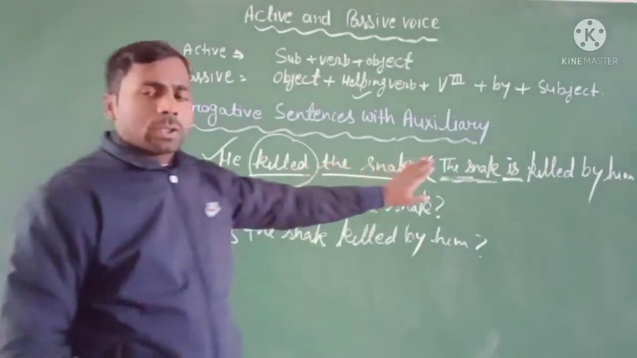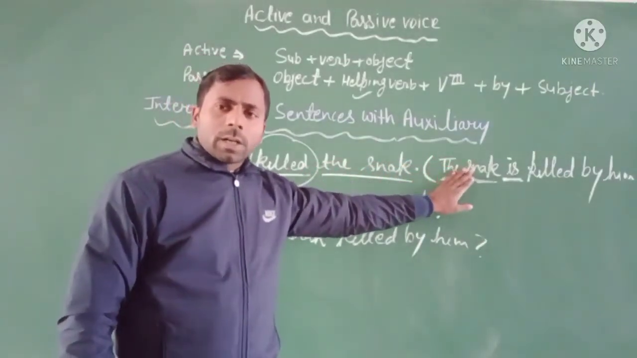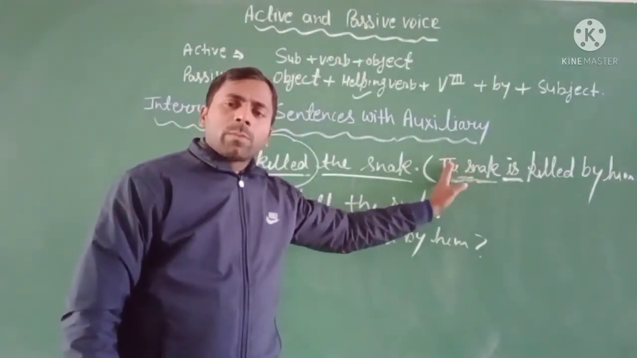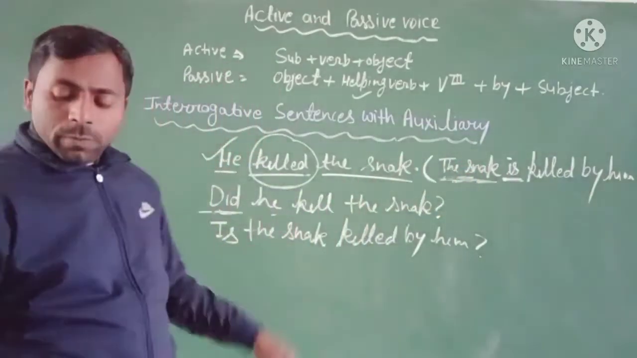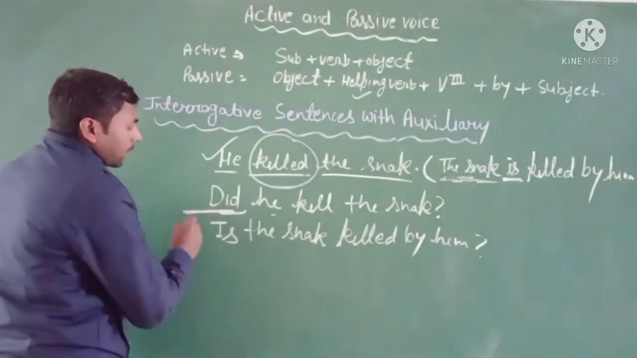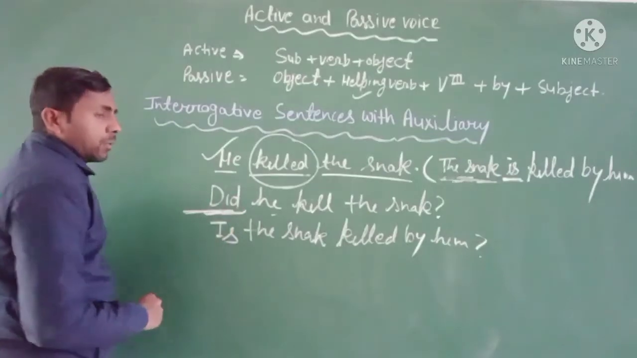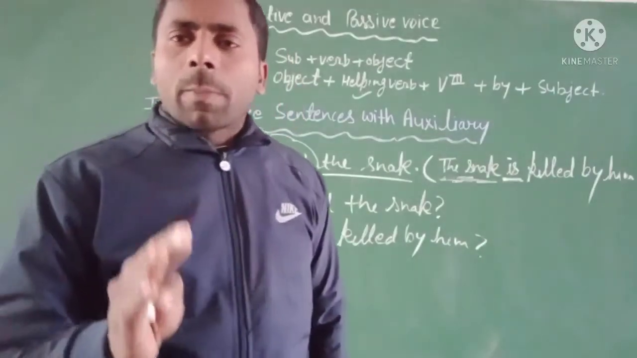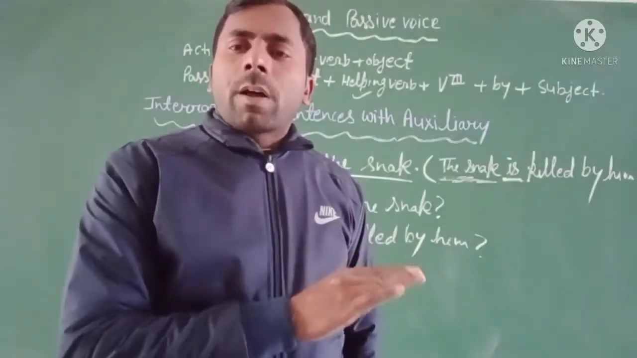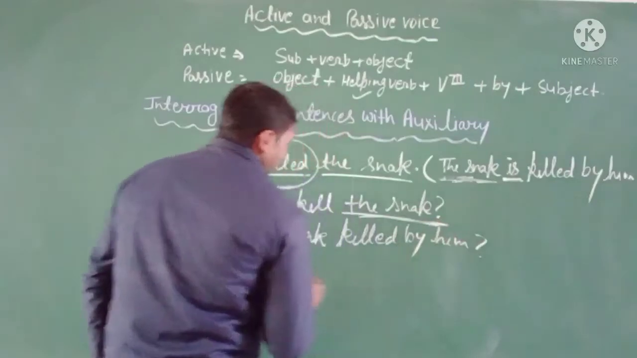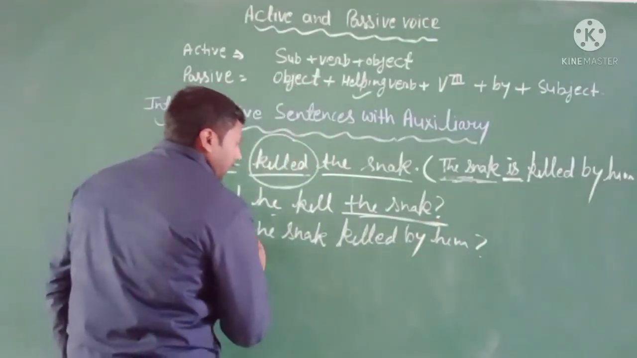First you change it to the assertive sentence, and then use the helping verb before the subject. It's very simple. Otherwise, you have to identify the tense. The tense is the simple past tense, and you know very well that in the simple past tense you have to use the helping verb is, am, are according to the subject. So here the object is snake, then write down snake.